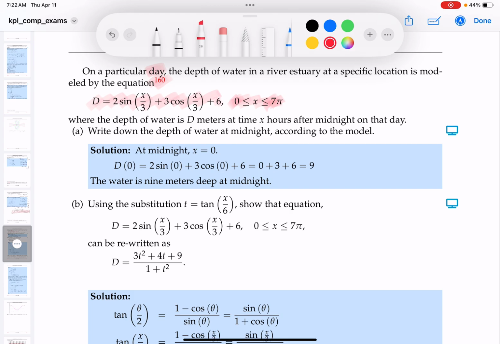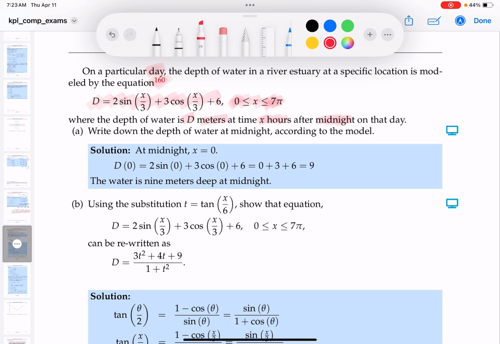It says, D is the depth of the water in meters at time x hours after midnight. And this seems to make sense. Midnight would be 0, and you'd move forward throughout the day. For example, 1 a.m. would be 1. At 7 a.m., x would be 7. At 10 p.m., that would be 12 plus 10, which is 22.